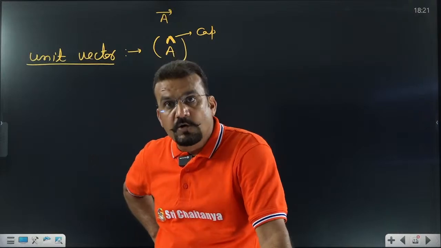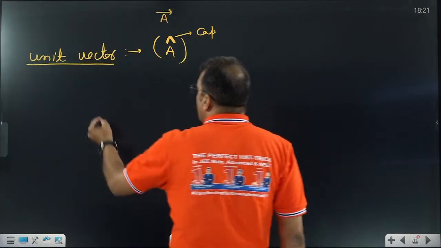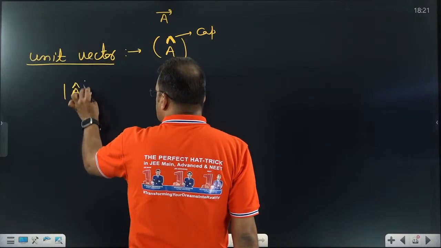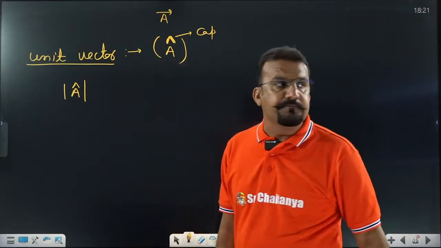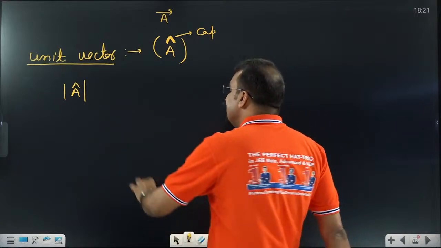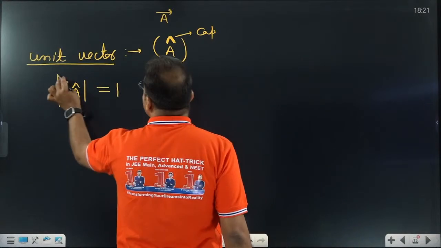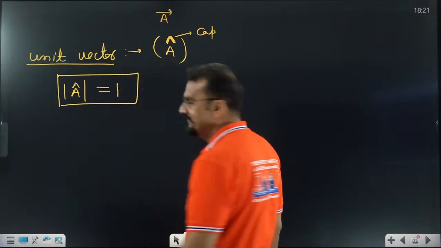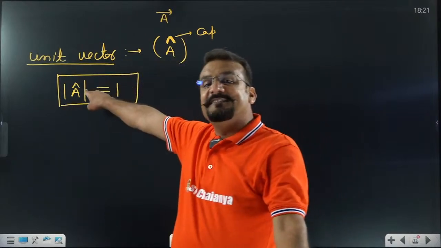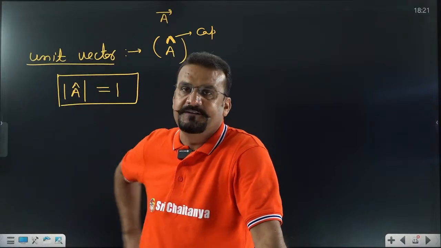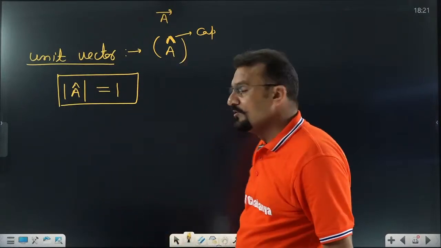Sir, what is the meaning of this one? Whenever you find any vector having a cap on the top and we want to find its magnitude, it is always going to be unit. That's why it is a unit vector. Unit means 1. A vector which has magnitude 1 is called a unit vector. This is the first point. Second point, very important.